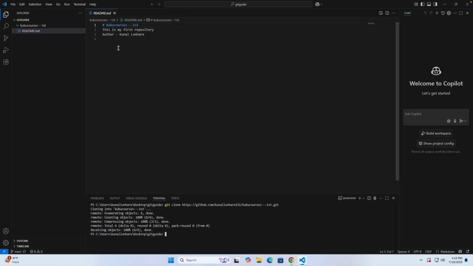Now after you have done this, let's say here we have this Kuku courses, which is the name of this particular folder. Now let's say I want to go inside this folder. Right now you can see we are inside the Git guide, that is, we are in this folder, but let's say I want to go inside this particular folder. How can I go inside it?